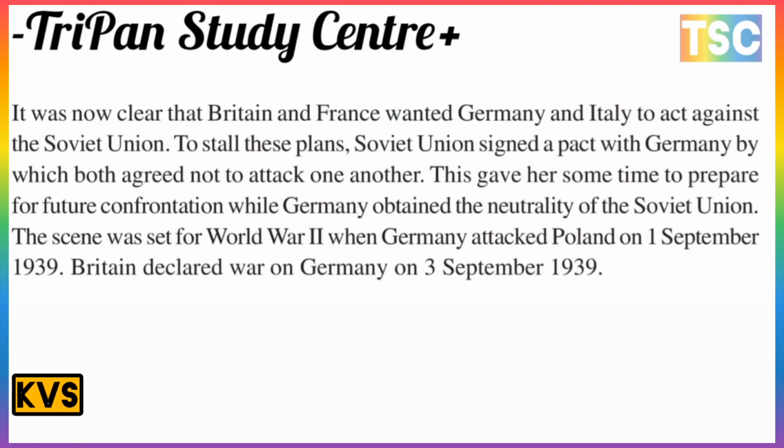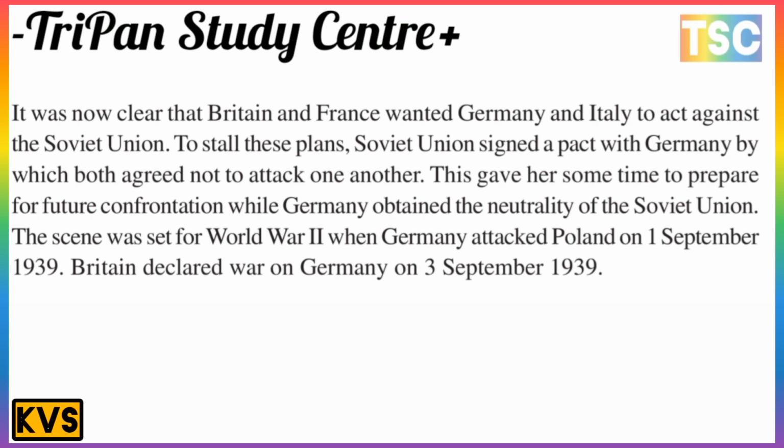It was now clear that Britain and France wanted Germany and Italy to act against the Soviet Union. To stall this plan, the Soviet Union signed a pact with Germany by which both agreed not to attack one another. This gave the Soviet Union some time to prepare for future confrontations, and Germany obtained the neutrality of the Soviet Union. And the stage was set for World War II.